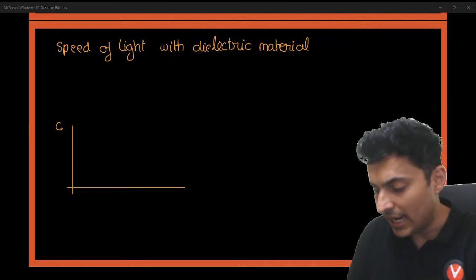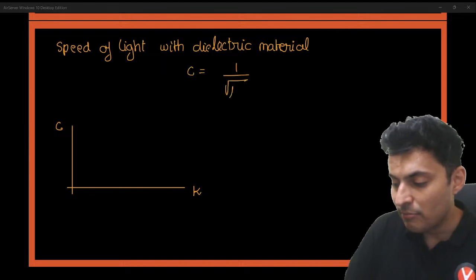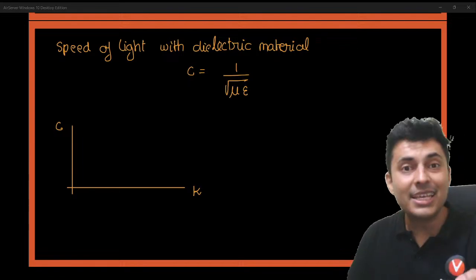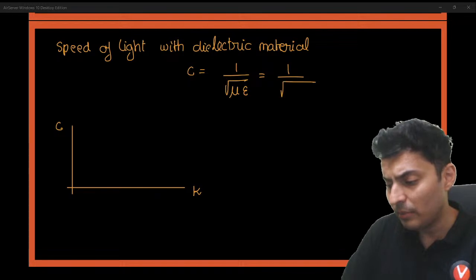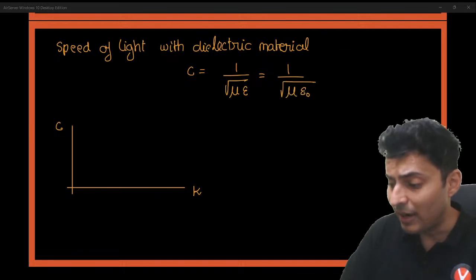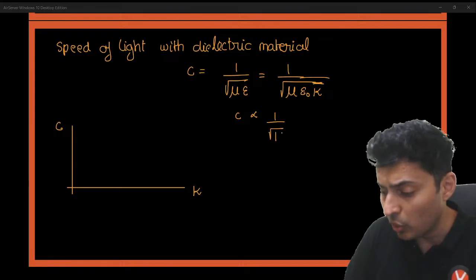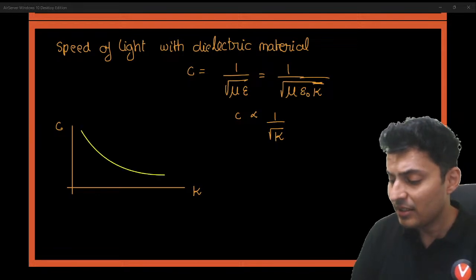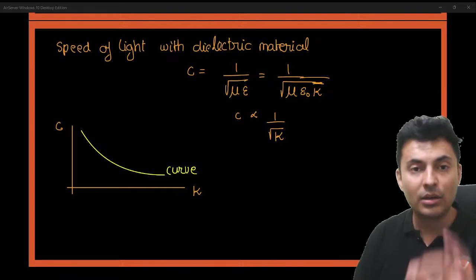Speed of light is c, dielectric constant is k. Well, the formula is 1 by root mu epsilon. What is this mu? Permeability of the medium. What is this epsilon? Permittivity of the medium. So remember one thing, the permittivity of any medium is permittivity of vacuum into the dielectric constant. So if you notice, speed of light is inversely proportional to root of k. Hence, the graph will be just a curve. That's all. It's going to be definitely a curved line.